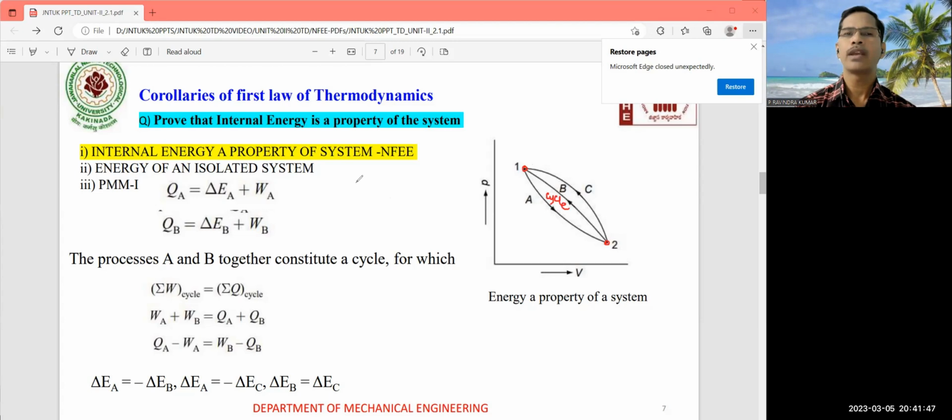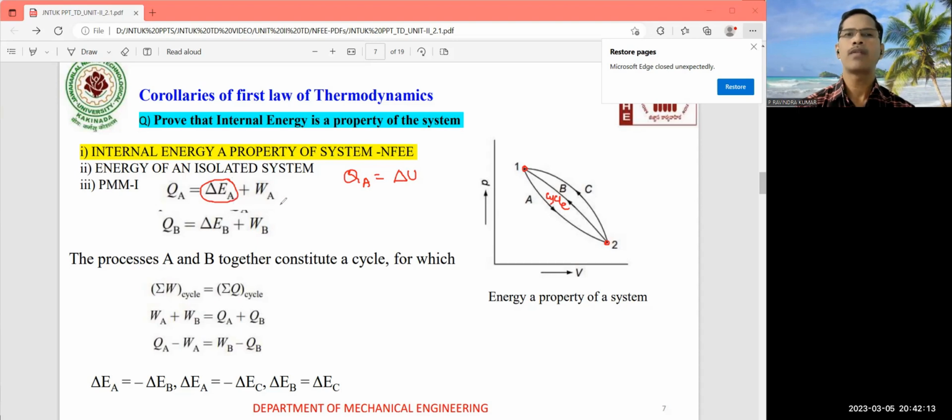So what is meant by a cycle? When you apply the first law of thermodynamics to this particular case, Q is equal to delta E, because this delta E is nothing but the energy of the system. That energy is a sum of microscopic energy and macroscopic energy.